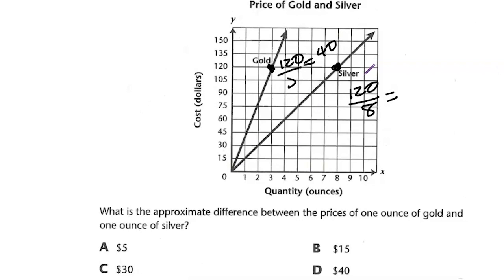Which gives me 15. All right, the question asks us to find the difference. So it will be 40 minus 15, and we see that we get 25. They ask us for the approximation, so the closest one would be $30.